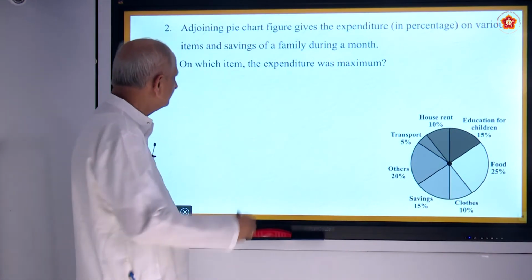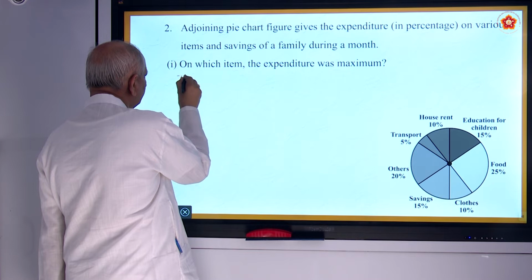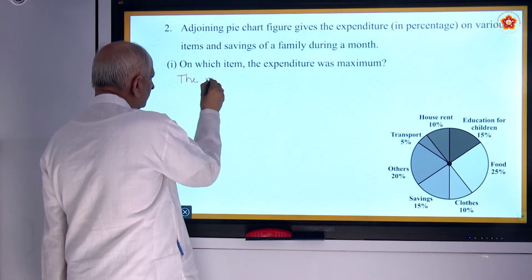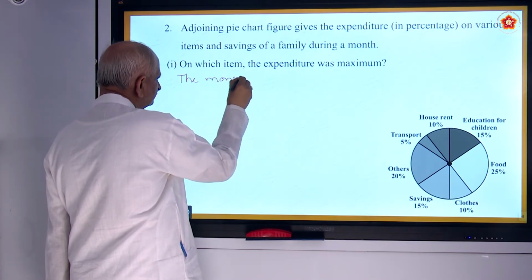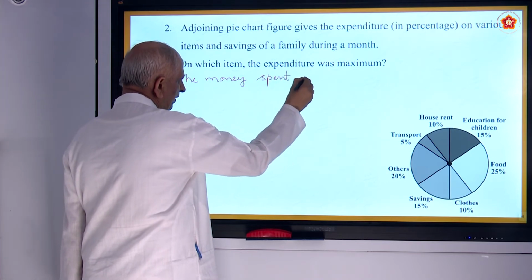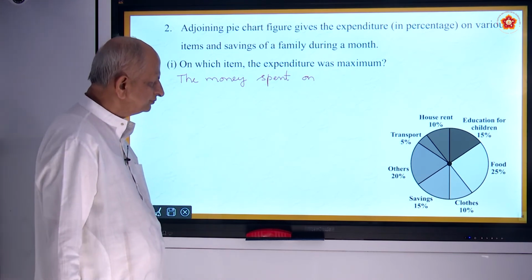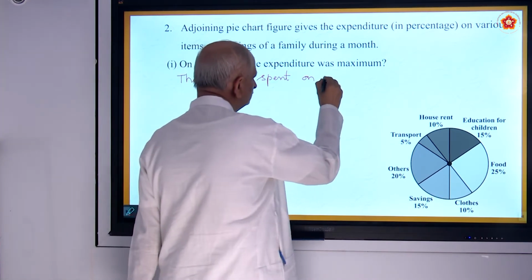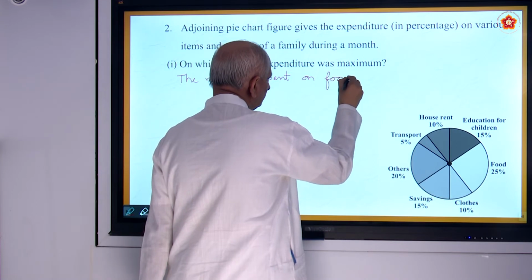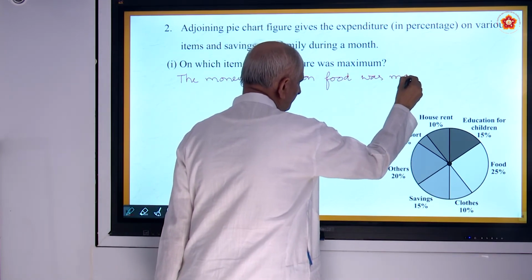Food is maximum. So the money spent on food was maximum.